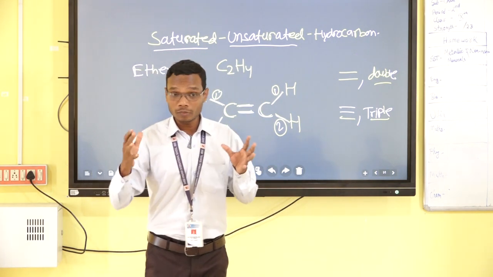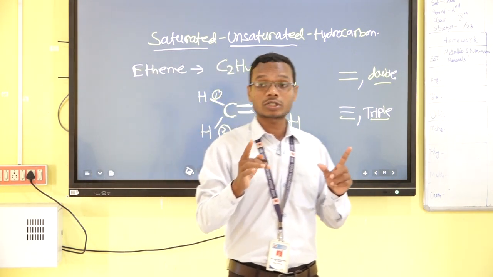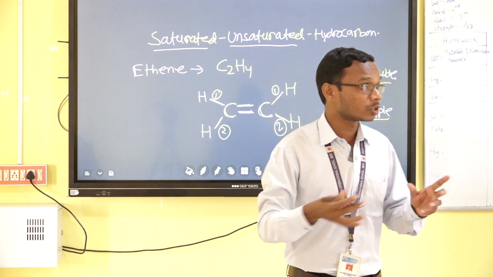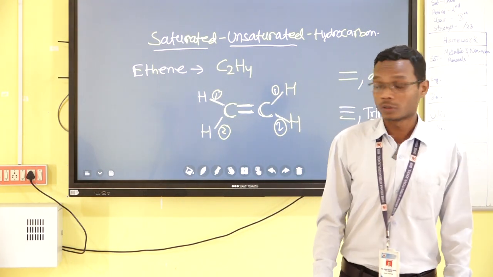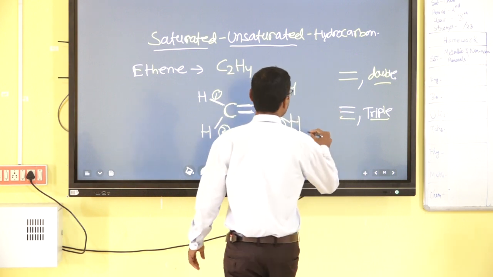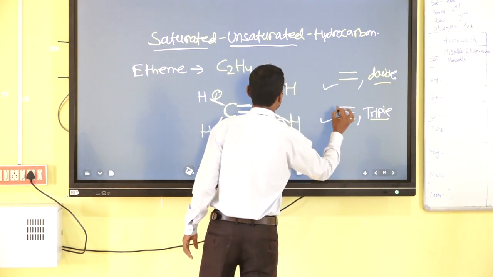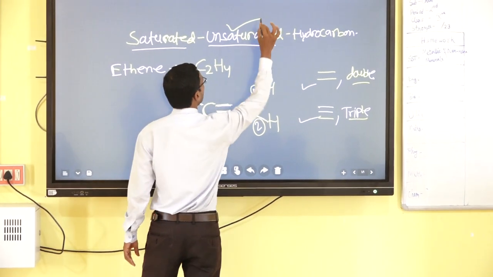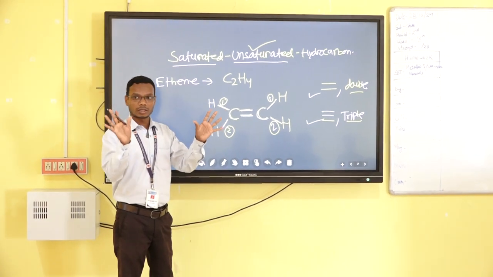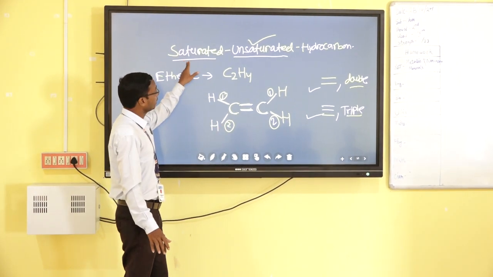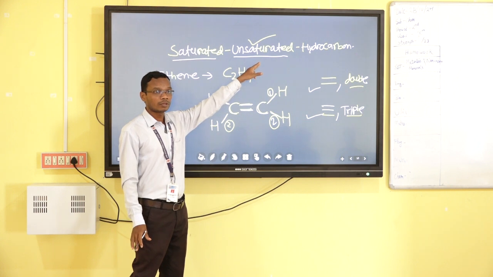Simply, if all single bonds of carbon are not satisfied, then obviously it may contain a double bond or triple bond. Yes or no? So if it contains a double bond or triple bond, then it is called an unsaturated hydrocarbon. Now you have got an idea about saturated and unsaturated hydrocarbon.